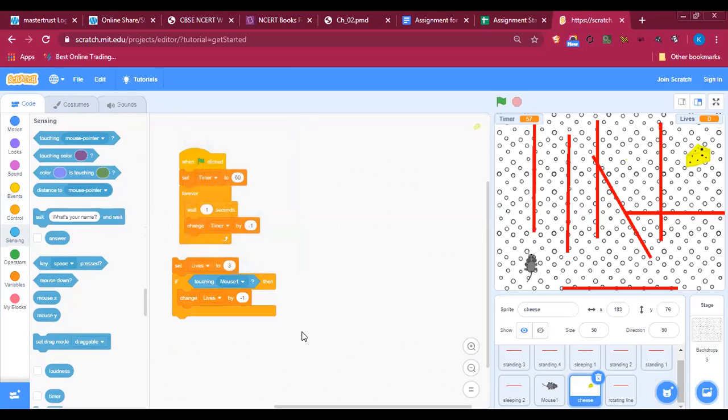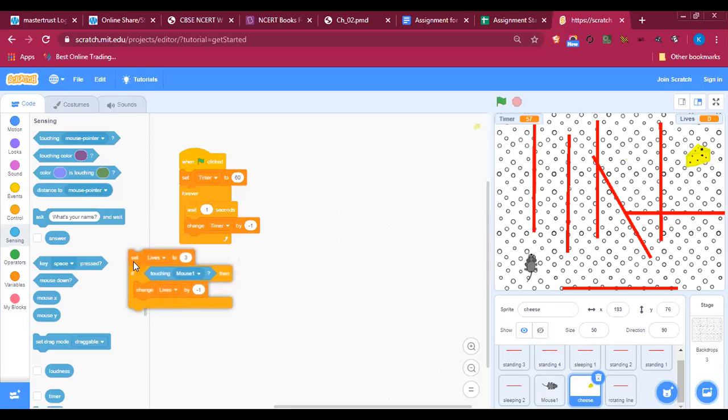You have to take this code to the mouse, in fact. So whatever code you added, let's take it to the mouse sprite first. But sir, I am doing it in cheese. So if I say that if touching mouse, then change rise by 1. So if it will touch the cheese, may I do it in the line 1? But then I have to do for all the lines. So we have to do it for the mouse now. Just drag and drop it to the mouse.